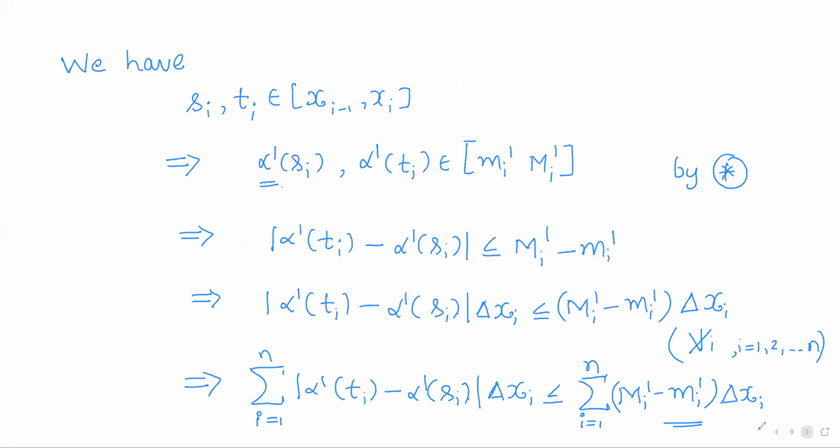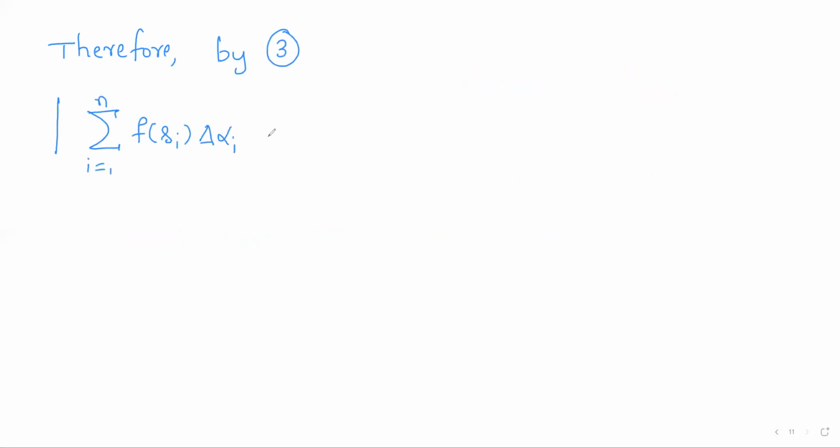By 3, we started with the term summation f of si delta alpha i, i running from 1 to n, minus summation f of si alpha dash of si into delta xi, i running from 1 to n.